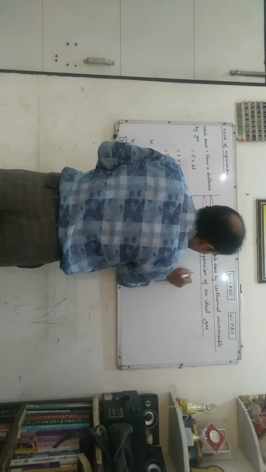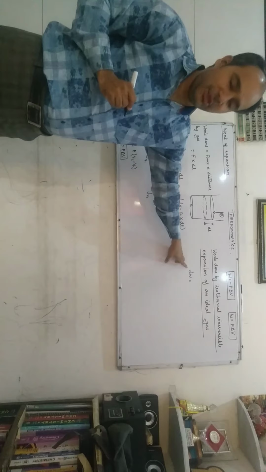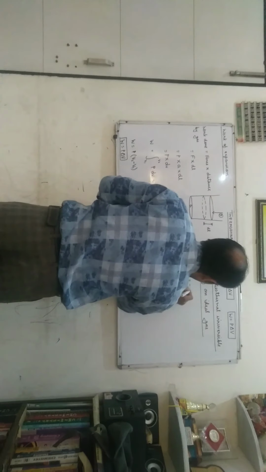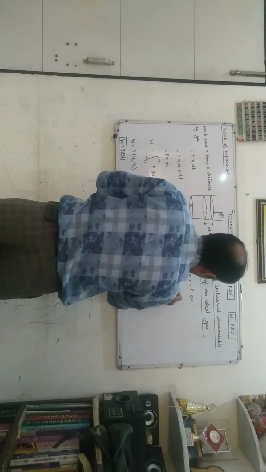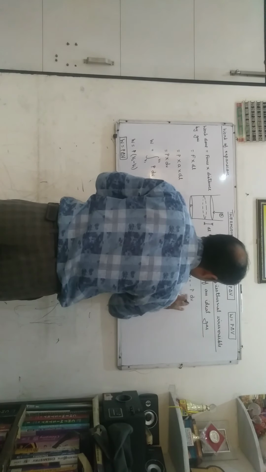We know that a small change in work must be equal to minus P dV. Now integrating both sides, integration of dW is equal to minus P dV, since P is constant.